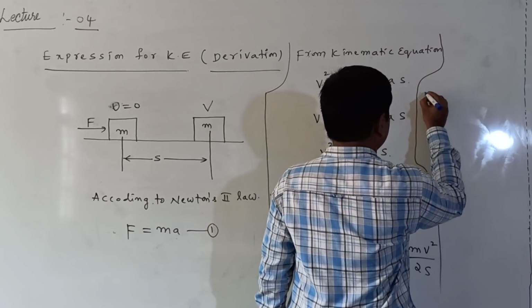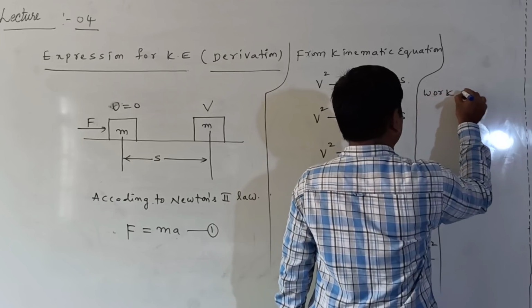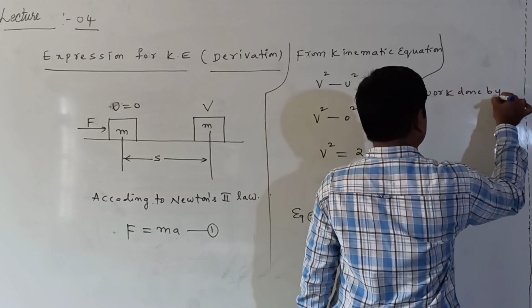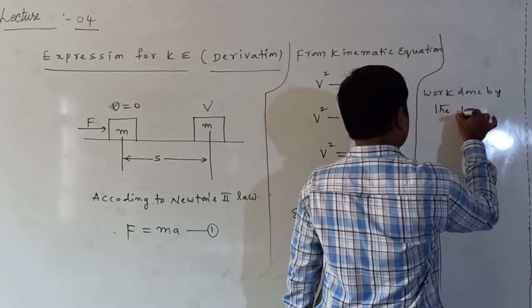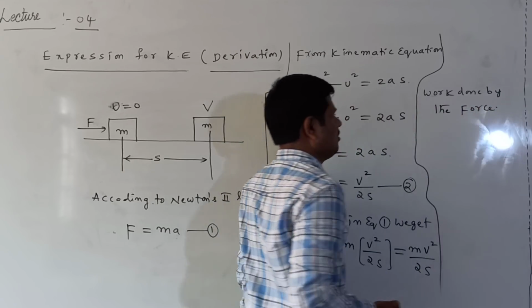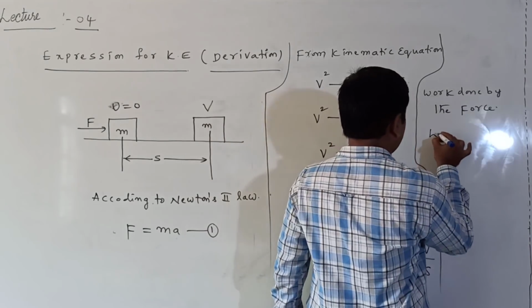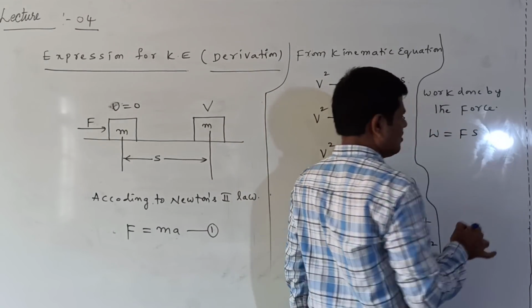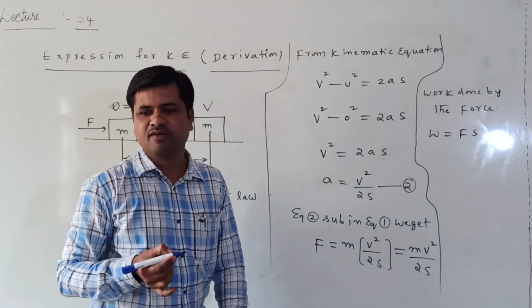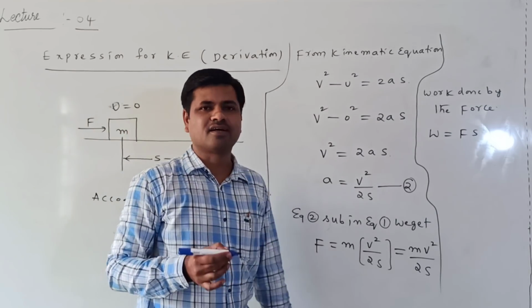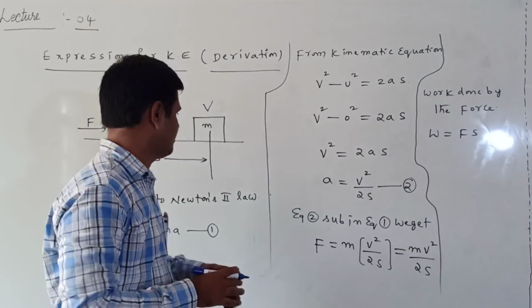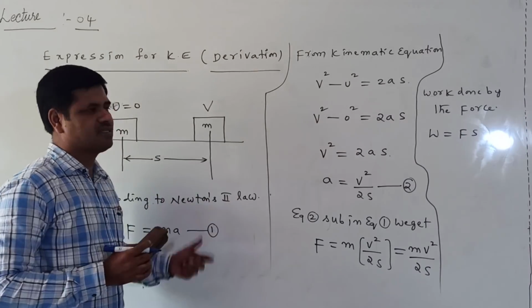How to find the work done here? Work done by the force is W is equal to F into S cos theta, generally we have to write Fs cos theta. But I am not writing the cos theta, because force and displacement are both in the same direction.